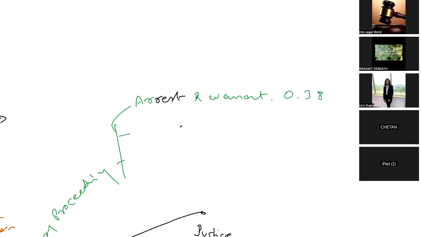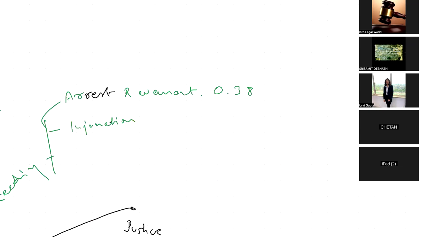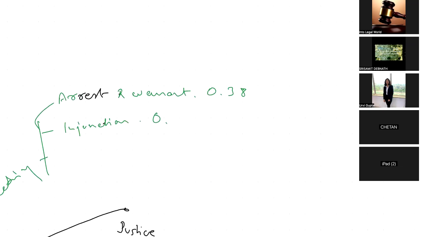Another thing which we can do is that you can ask for a temporary injunction. What it basically means is that, let's say, B is trying to destroy the property or B is trying to sell the property. So injunction basically means to stop B from doing anything any further on this property, right? That is called a temporary injunction. However, an injunction generally is not of a permanent nature. So that's there, rightly said by Urvi, in Order 39.